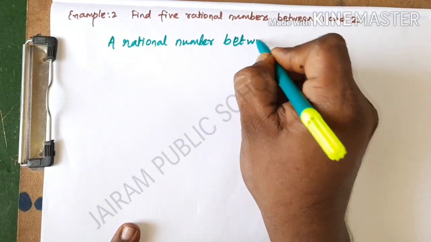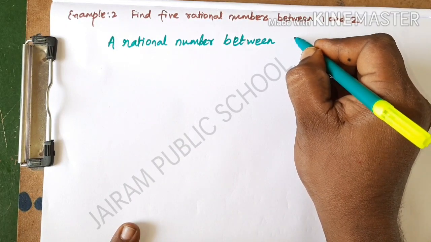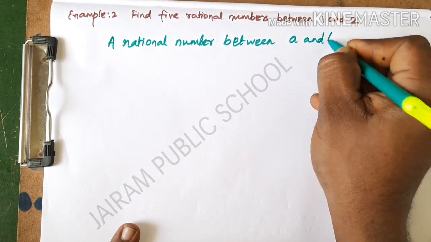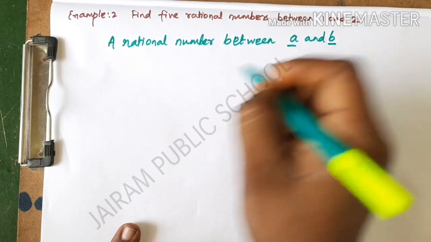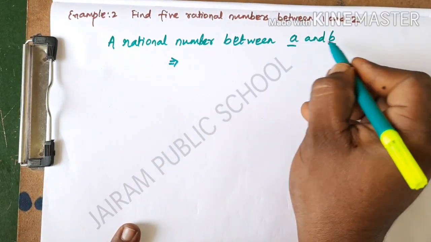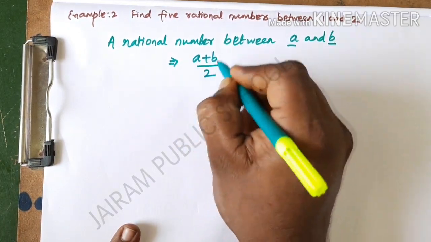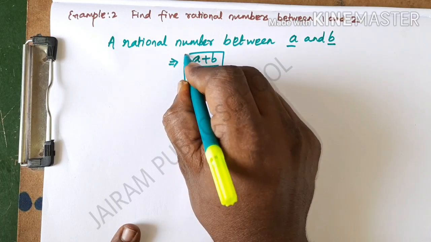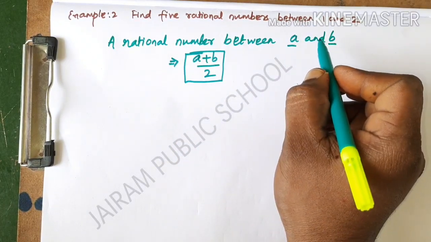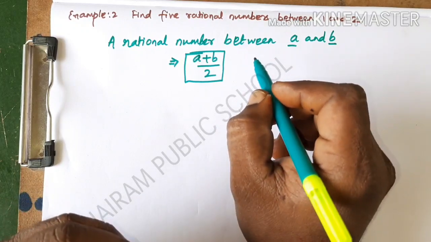So what is the formula to find a rational number between two numbers? I am going to take the two numbers as small a and b. So what is the formula to find the answer? Whatever numbers they have given, you have to add those numbers and divide by 2. That is the formula to find a rational number between the given two numbers, and it is an important formula. If it is a 1 mark question, you have to apply this concept.